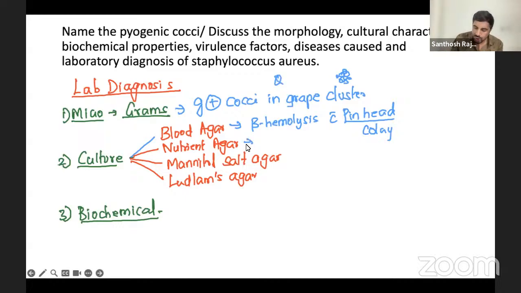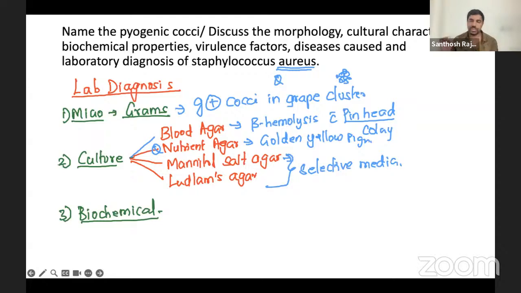Nutrient agar, it produces what pigment? Golden pigment. The name aureus, right? Staphylococcus aureus. Aureus means gold. So golden yellow pigment. Every point is a scorer for you. Mannitol salt and Ludlam's, these two are selective media. That's it. This you're going to write for culture.